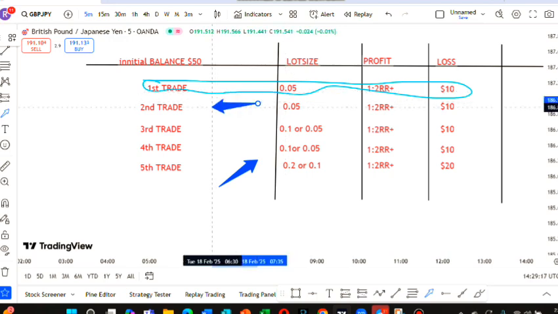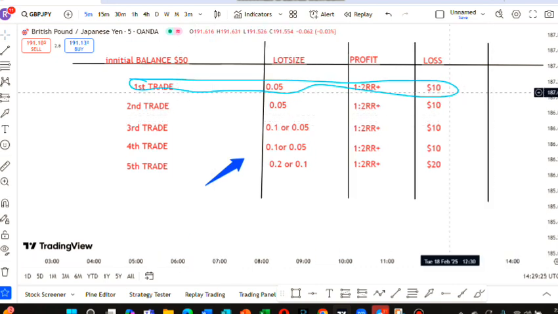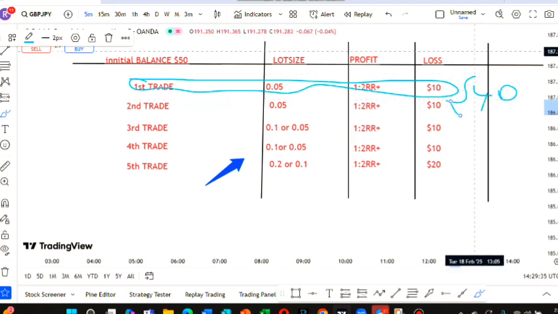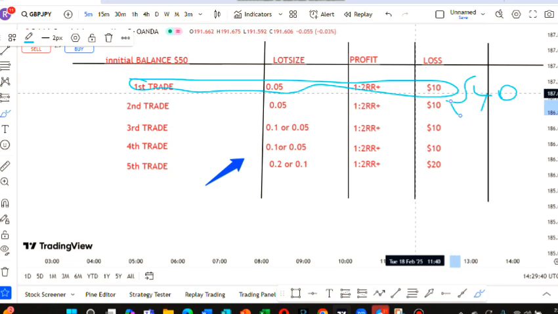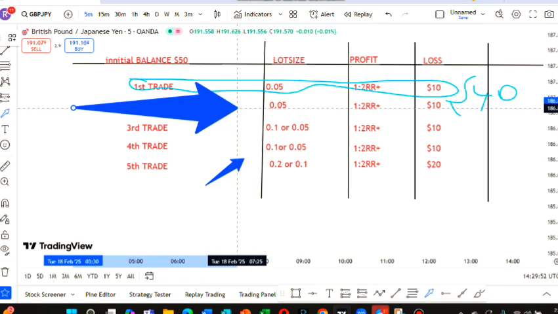The same thing goes for the second trade. If we lose, our account will come back at negative $10, so we shall have $40. But if we win, it will be $60. If we win, we come to the next day and trade. We shall be taking one trade in a day, or even no trade, or even two trades in a week. No rush.